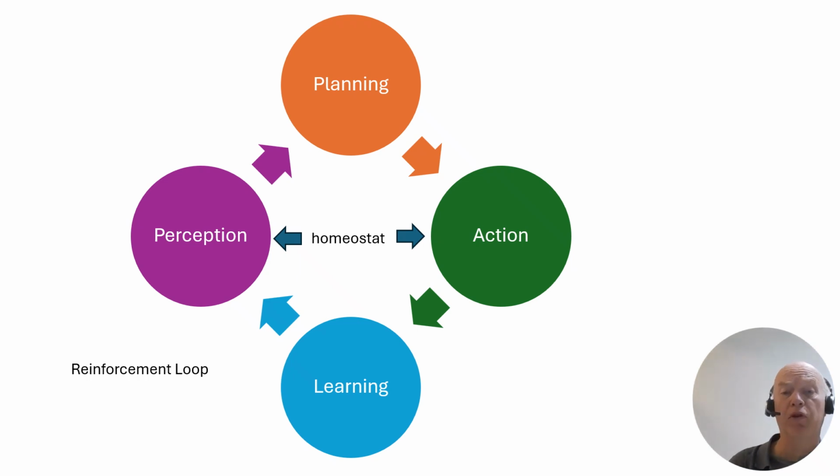This is a reinforcement loop. We perceive, we plan, we act, and we learn. And we can see what the overlap is between the homeostat principle and this reinforcement loop. A reinforcement loop like this is described by, for instance, Richard Sutton and can be used to navigate a maze. See his Dyna architecture.